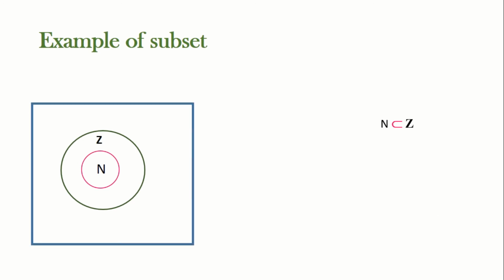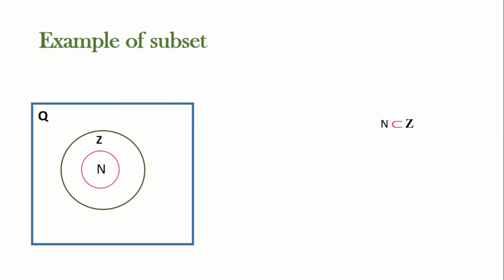And next we consider another set Q, which is the set of rational numbers. See, what is meant by a rational number? The numbers are of the form p by q, where p and q are integers with q not equal to 0.